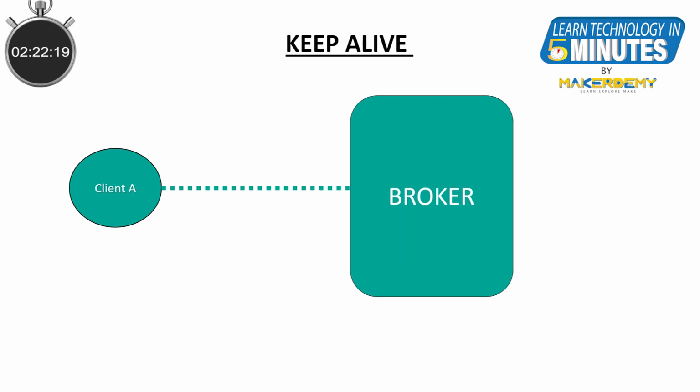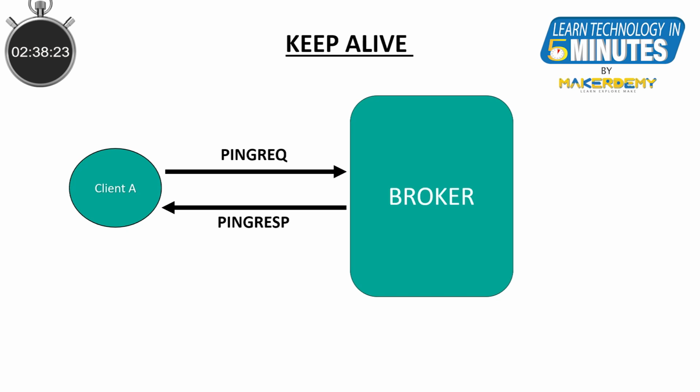If the client does not send a message during the Keep Alive period, it must send a ping request packet to the broker to confirm that it is available and to make sure that the broker is also still available. The broker will respond back with a ping response packet to the client and the connection is still maintained. On receiving the ping response, the Keep Alive timer is reset and the cycle continues.